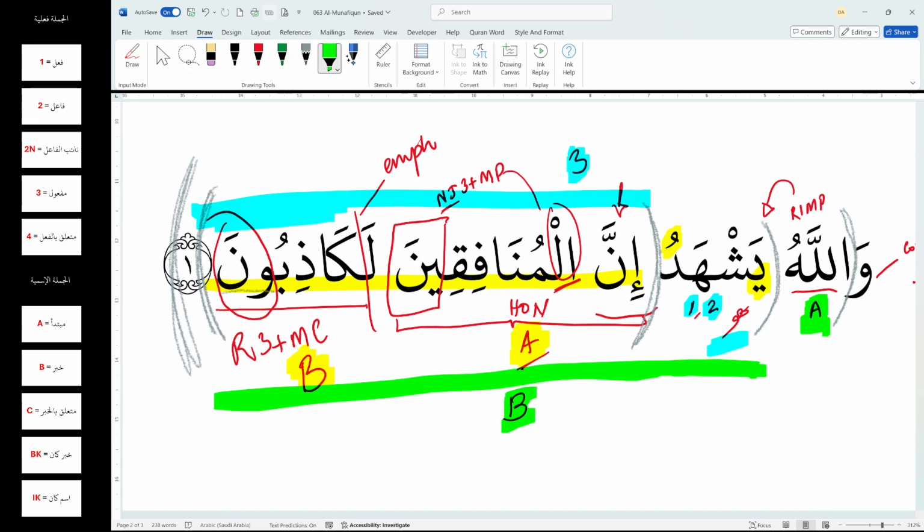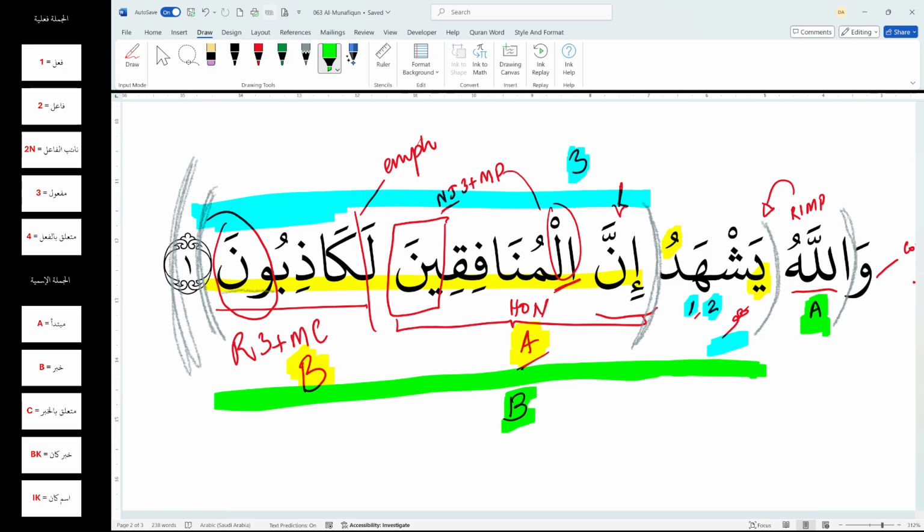Let's quickly see if we can translate this so we can conclude this one, right? So let me do that here very quickly. Okay. So Allah, yashhadu, he testifies, right? What does he testify? Innal munafiqina,